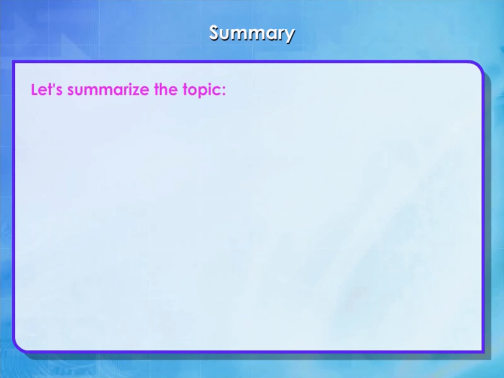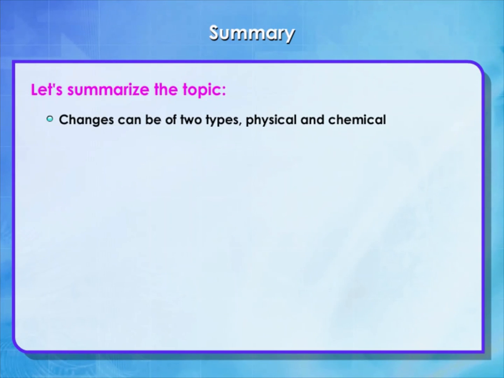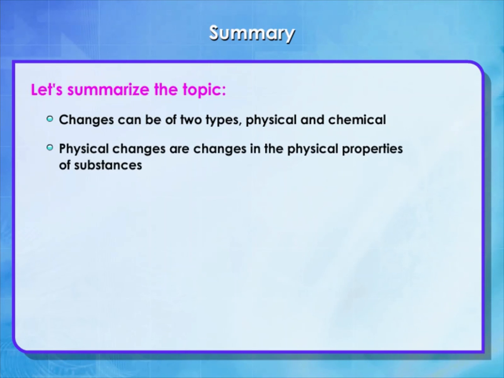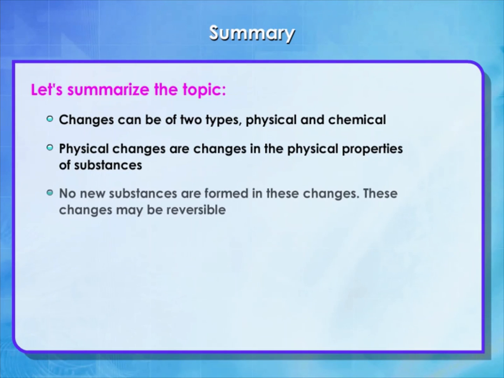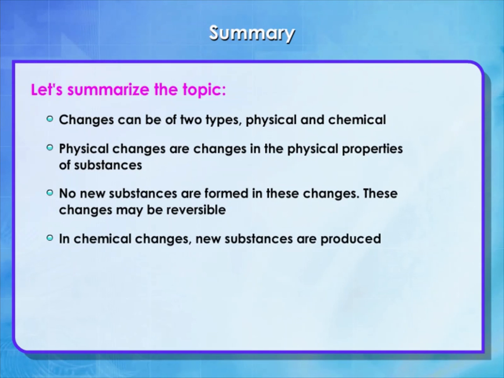Summary. Let's summarize the topic. Changes can be of two types, physical and chemical. Physical changes are changes in the physical properties of substances. No new substances are formed in these changes. These changes may be reversible. In chemical changes, new substances are formed.